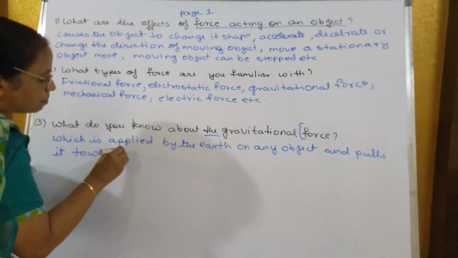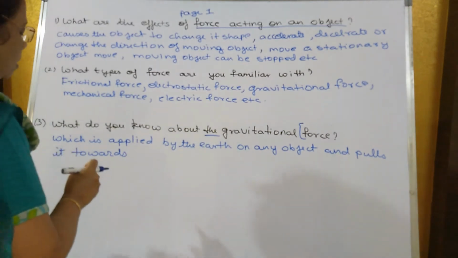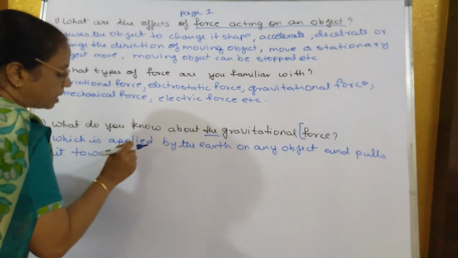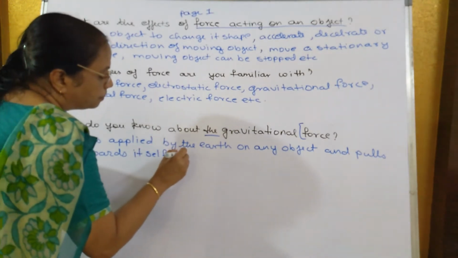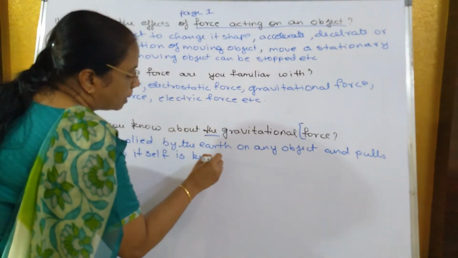So all the objects move towards the center of the earth. That pull towards itself is known as gravitational force.